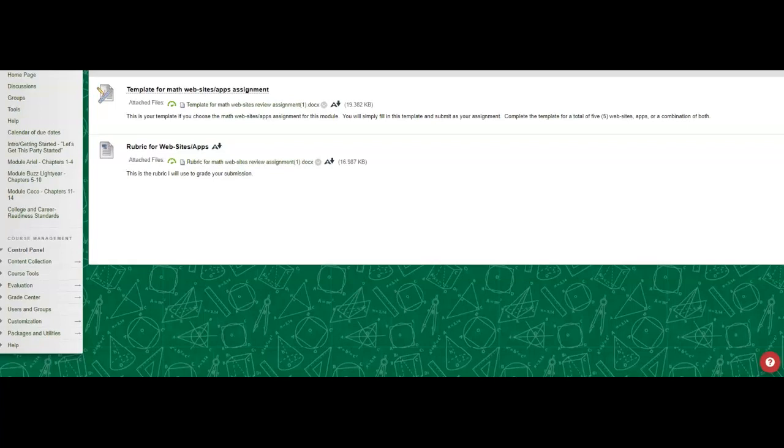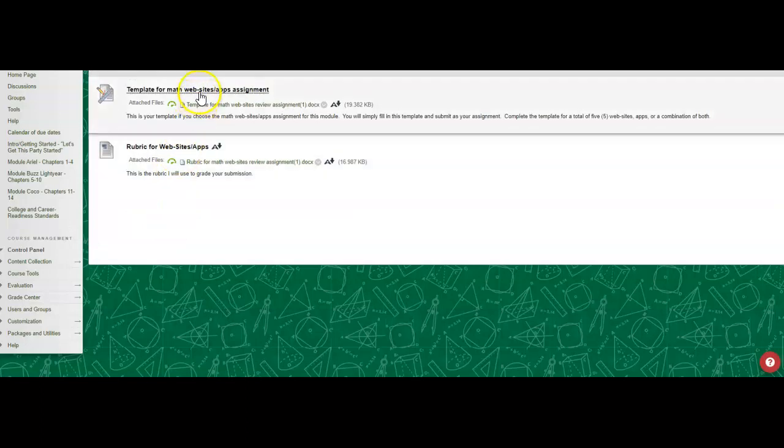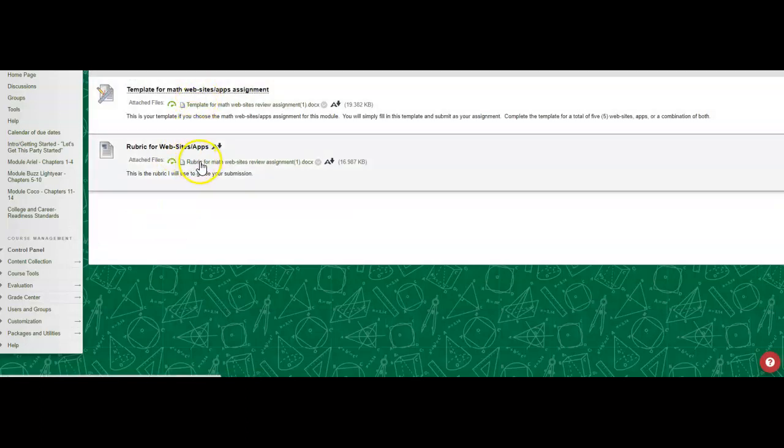Okay, so that's your first option, right? So, again, that is right here, math websites and or math apps, and that goes with this description right here. Everything you need is here. Here's your template, here's your rubric, and back up here is where you will submit it. Remember, you can access the template here or by clicking right here. All right, so that's the first option.